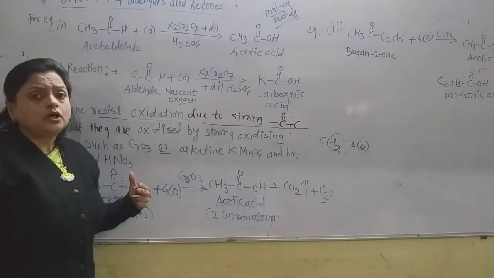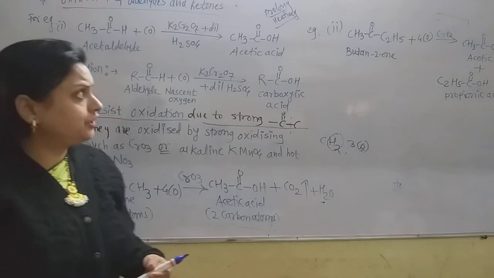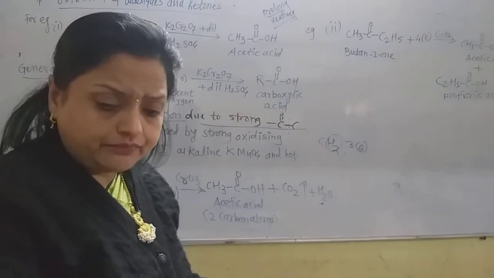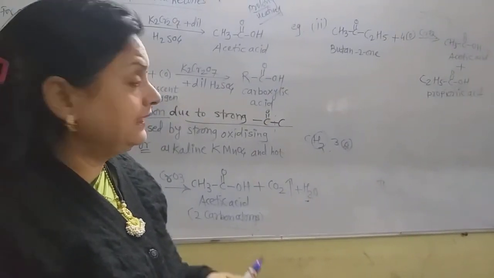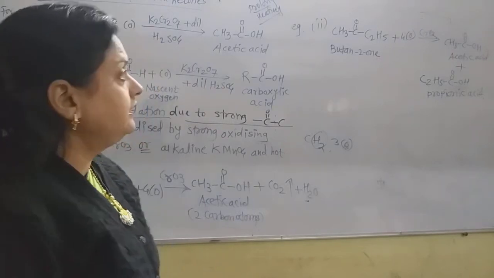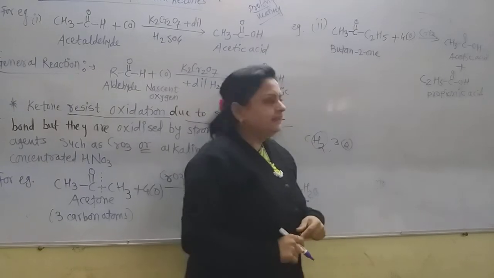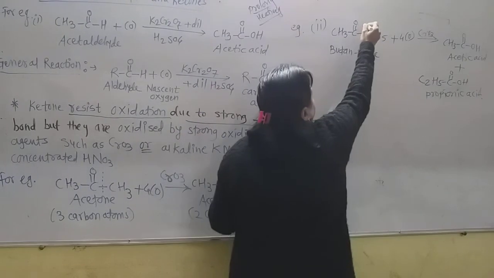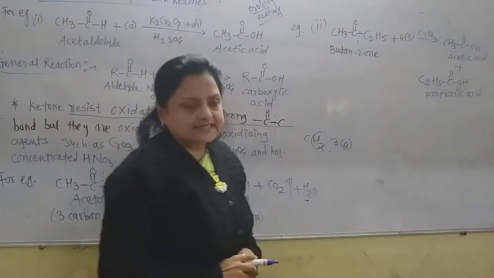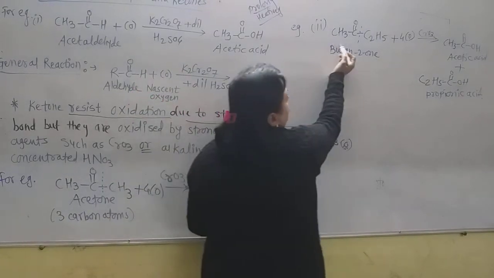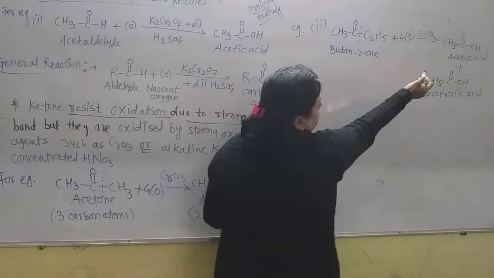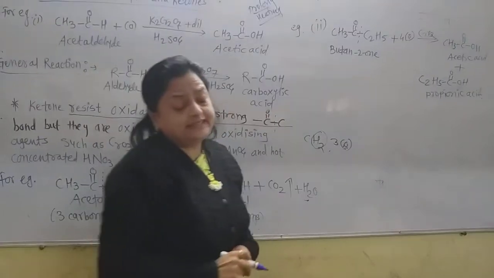If we do the oxidation of ketones with higher carbon-containing ketones, now here 2 types of acids are obtained. Here also the carbon-carbon bond breaks in this case, and this CH3CO group is converted into CH3COOH, that is acetic acid.